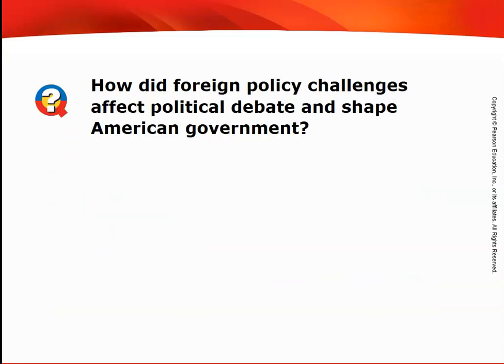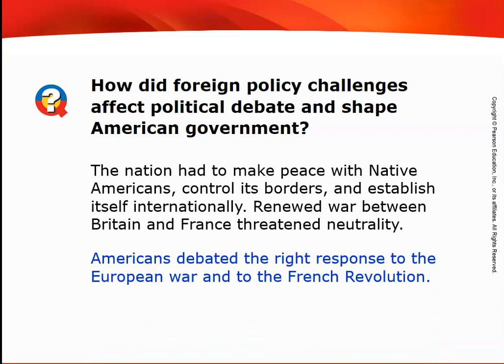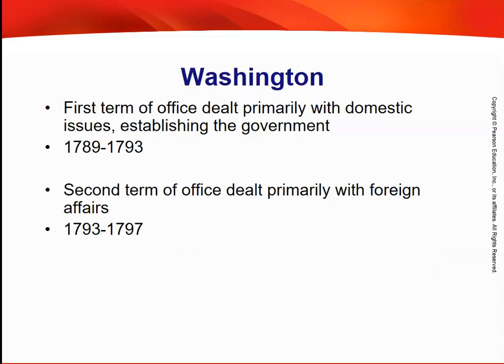So, how did foreign policy challenges affect political debate and shape American government? The nation had to make peace with Native Americans, control its borders, and establish itself internationally. Renewed war between Great Britain and France threatened neutrality. Americans debated the right response to the European war and to the French Revolution.